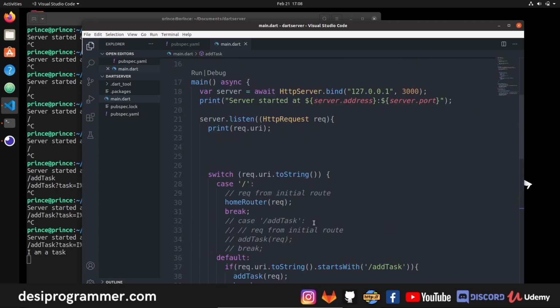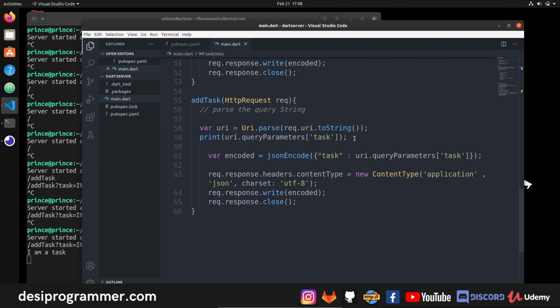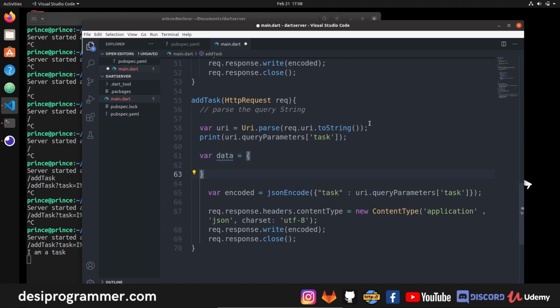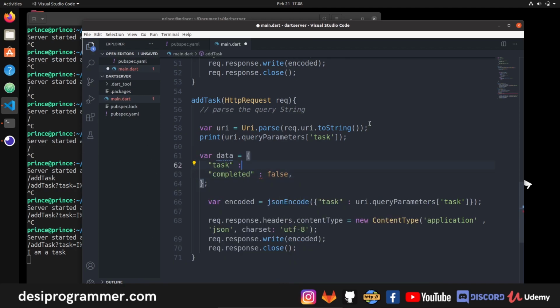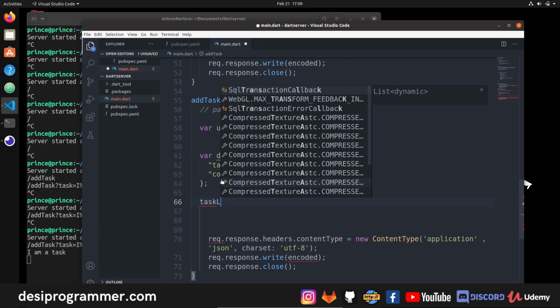And if you want to add this to, let's say, this task data, all that we have to do here is, after retrieving this value, I'm saying that now I have some data, and this data is a single map, completed. Completed obviously is false by default, and this task will come from this particular value. So I copy this, paste it here, and I don't want this value right here. I want to grab the data, put it in this data map, then call the task list.